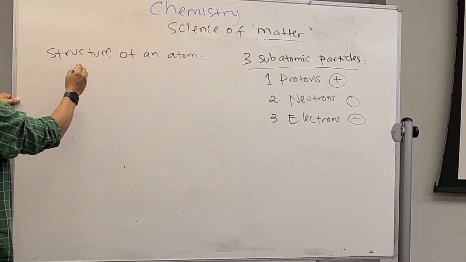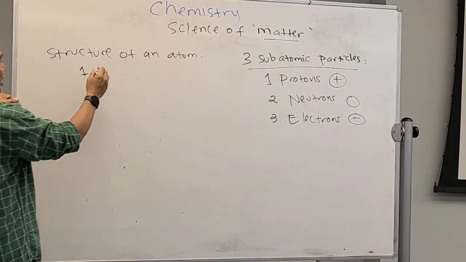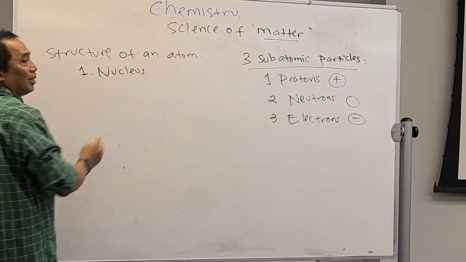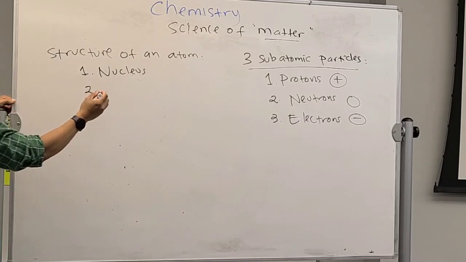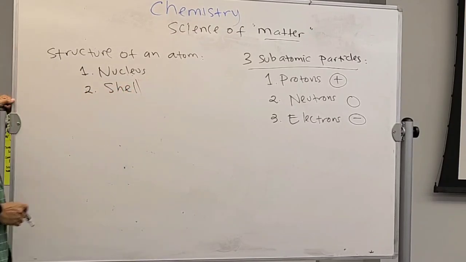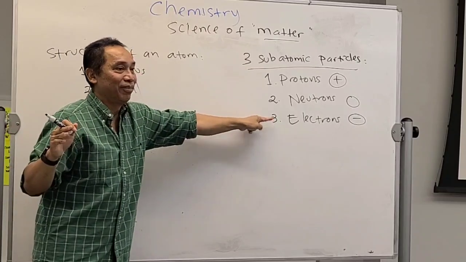The middle part, the inside part, is called the nucleus. And the outer side is called the shell, just like an eggshell. Only that: nucleus and the shell. Sometimes it's called the cloud. There are many names, but we're going to use shell, to make a connection with this electron.